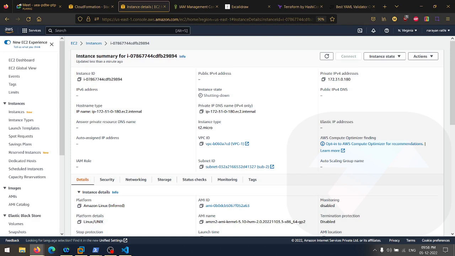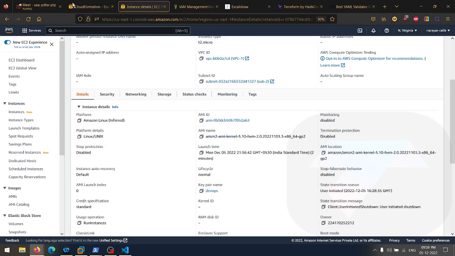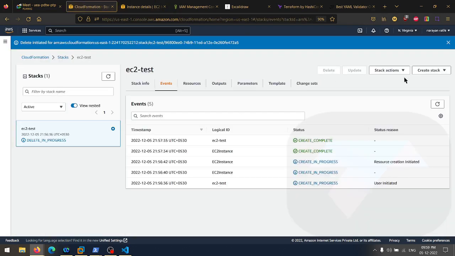So this is the power of CloudFormation. If we have created the instance from CloudFormation, it will be deleted when we delete the stack as well. Now this instance will be deleted automatically, and you can delete the whole infra that you have created using CloudFormation. So it's a good thing to practice as well. No worries about remembering what you have created and what should be deleted. That can be done easily from here.